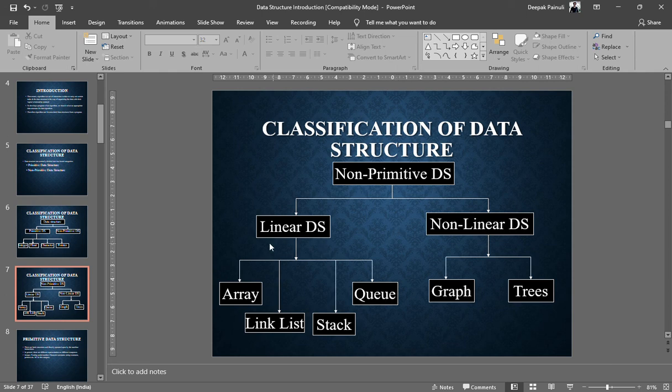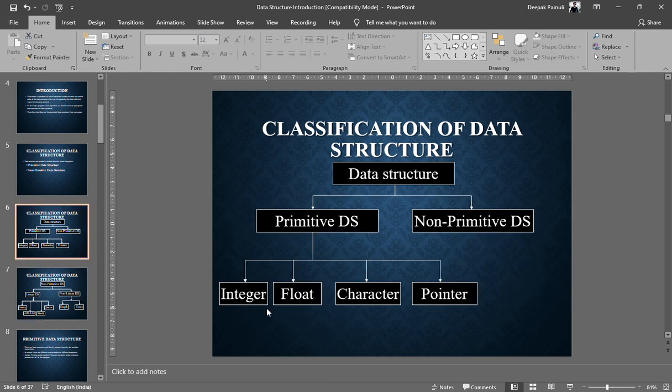So I think this is clear to you, right guys? This is what we understood till this point: what is a data structure, why we are studying this subject, what is an algorithm, and what different types of data structures we have. Broad categories are primitive and non-primitive, and in the primitive category there are certain primitive data structures like integer, float, character, pointer.